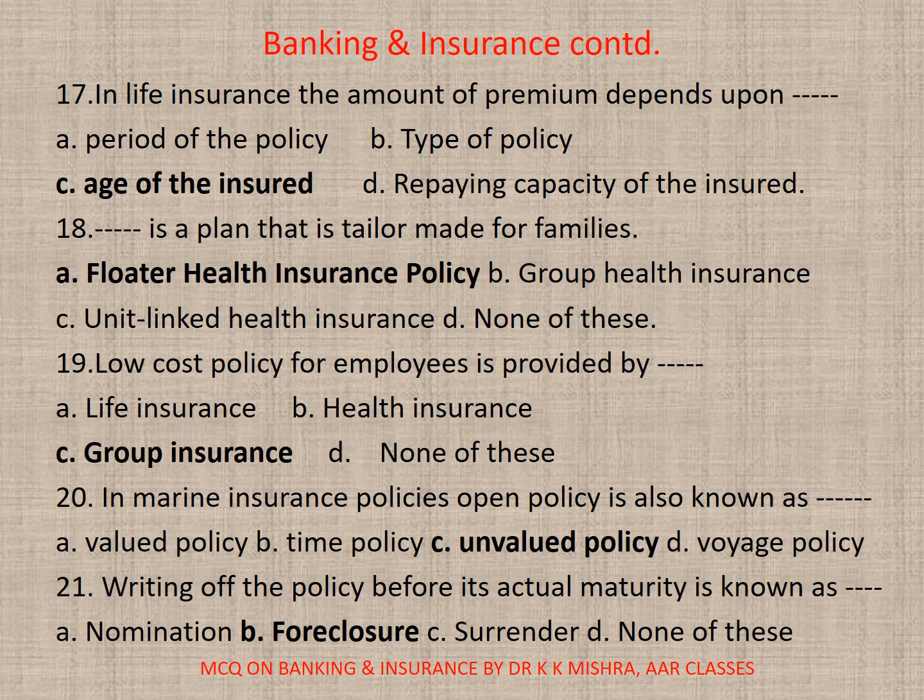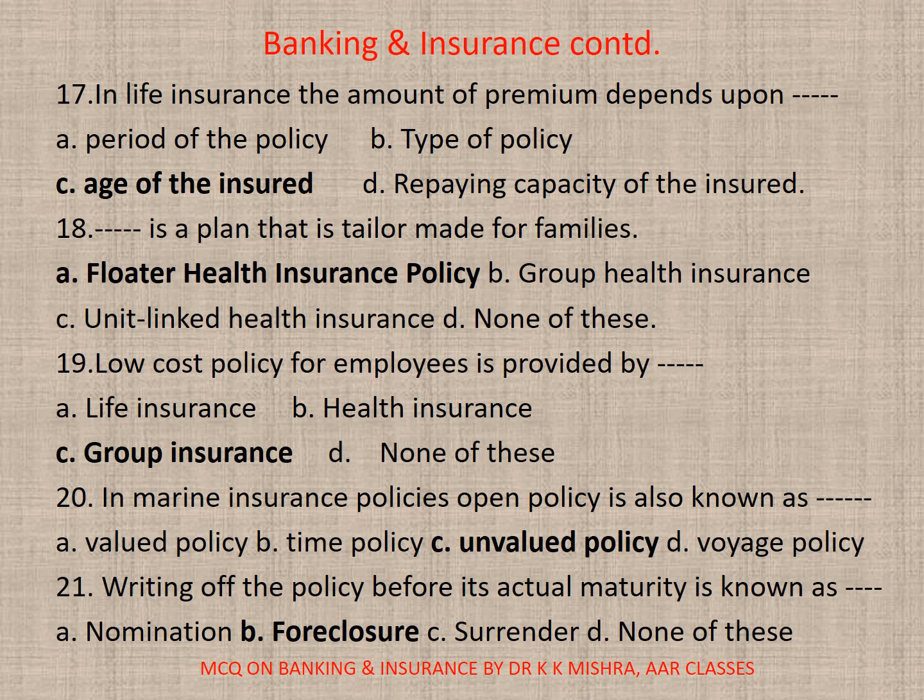Long term. 17. In life insurance, the amount of premium depends upon dash. A. Period of the policy, B. Type of policy, C. Age of the insured, D. Repaying capacity of the insured. Correct option is C. Age of the insured.